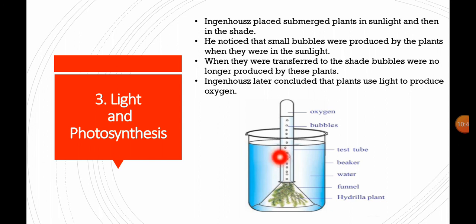He noticed that small bubbles were produced by the plant when it was in the sunlight, but when the same setup was placed in the shade, no bubbles were produced. So finally he concluded that plants use light to produce oxygen. This experiment by Ingenhousz proved that light is necessary for photosynthesis.